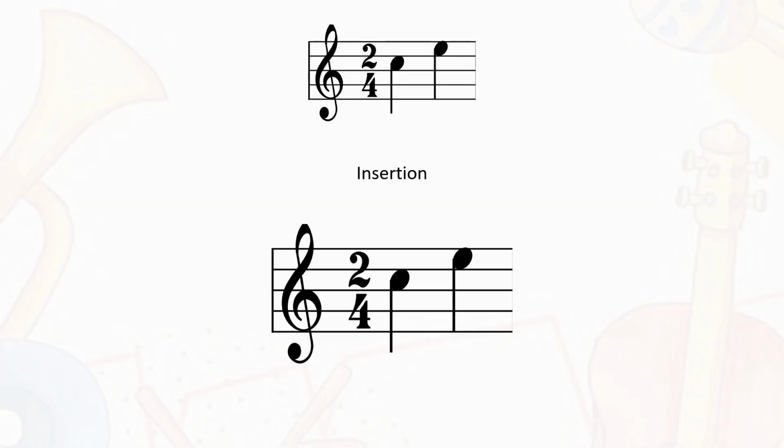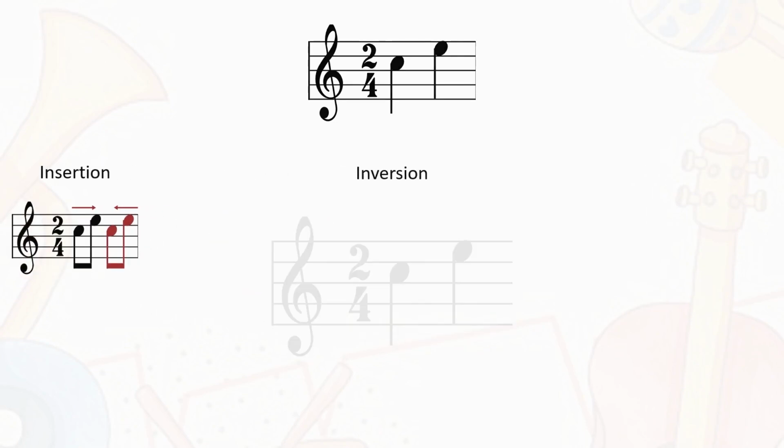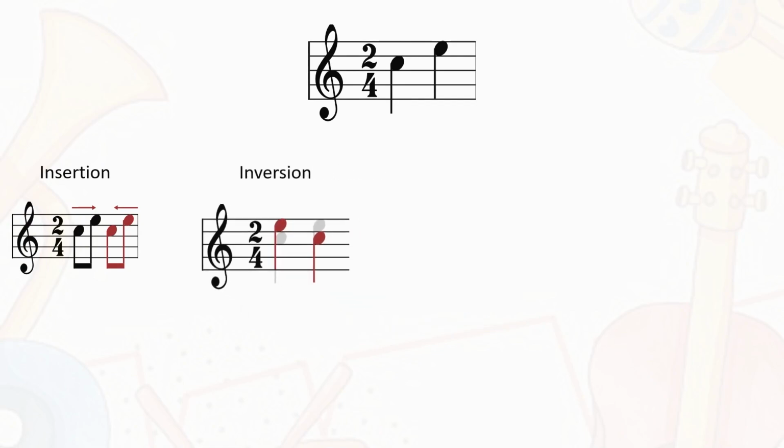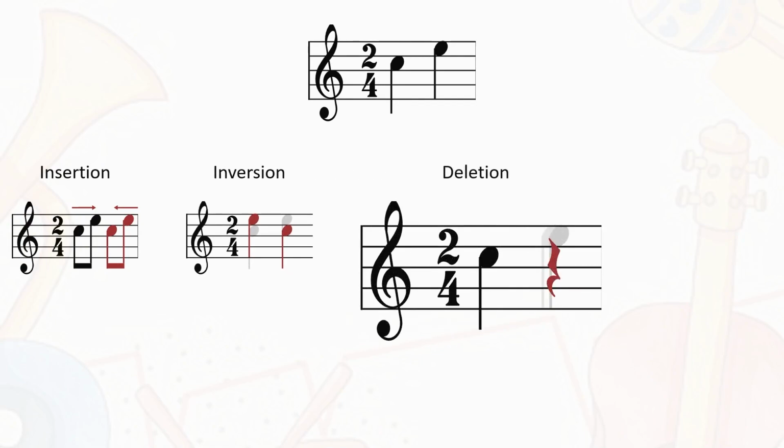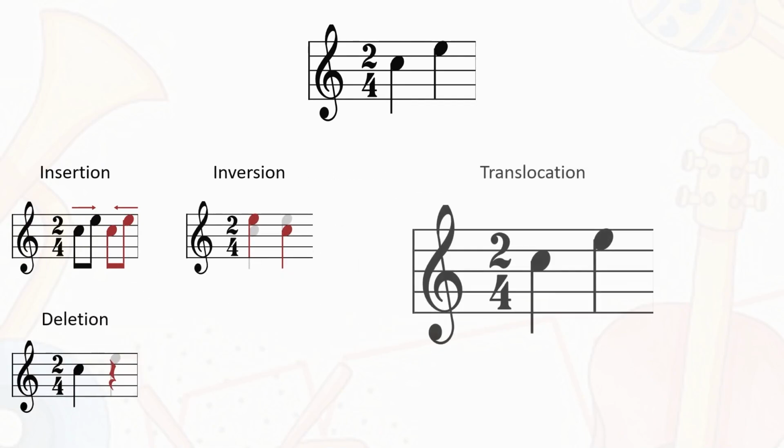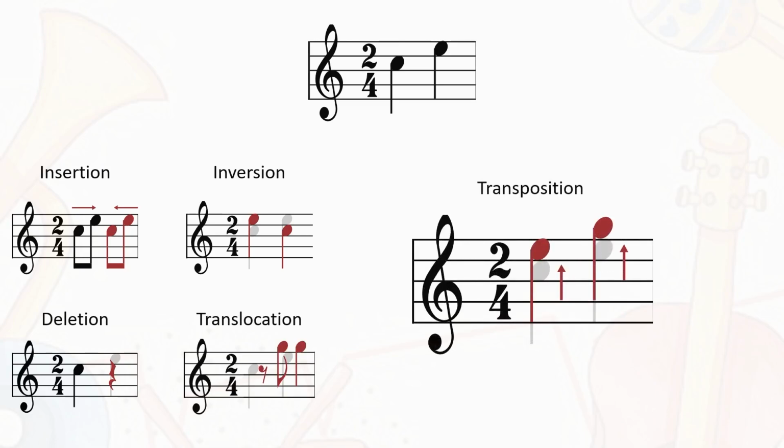There are 5 types of mutations that are possible. Insertions, which add notes, inversions, which flip the order of notes, deletions, which remove notes, translocations, which copy measures over, transpositions, which change the pitch of notes.